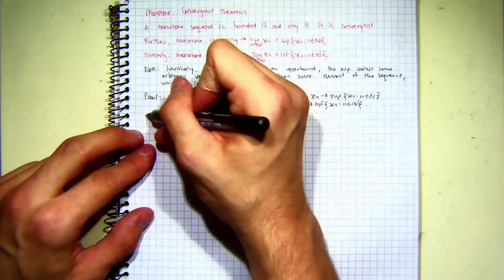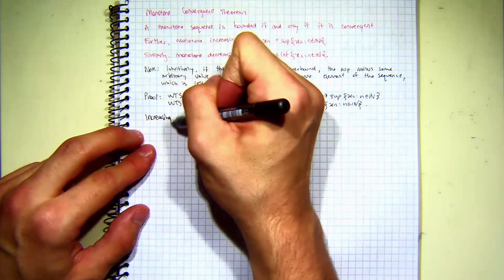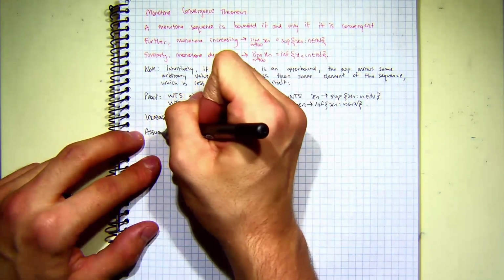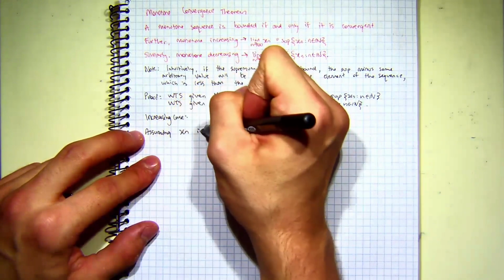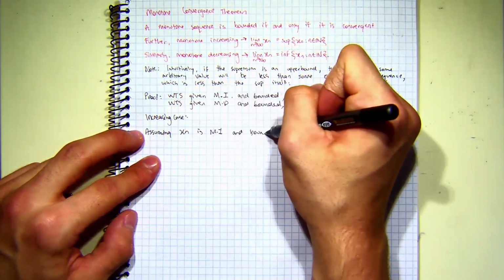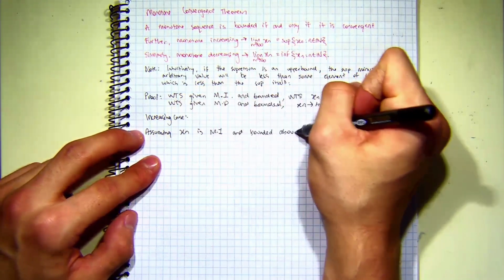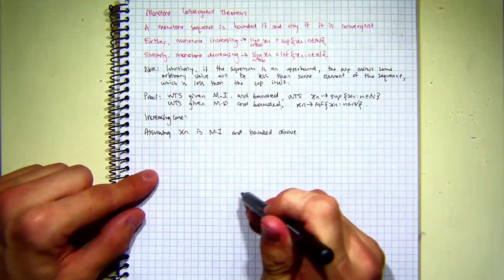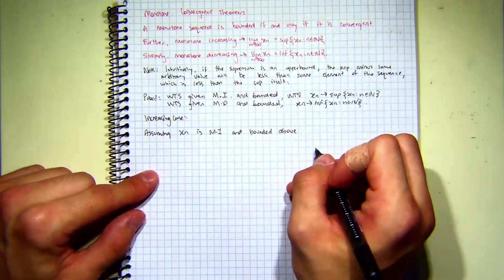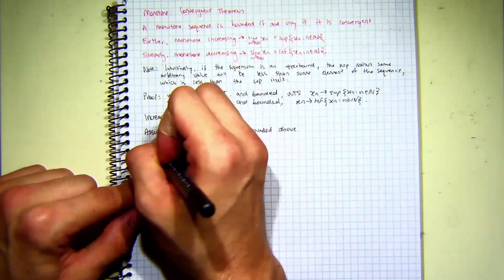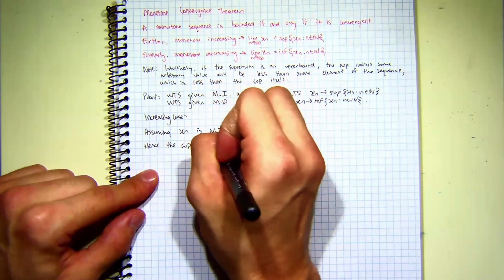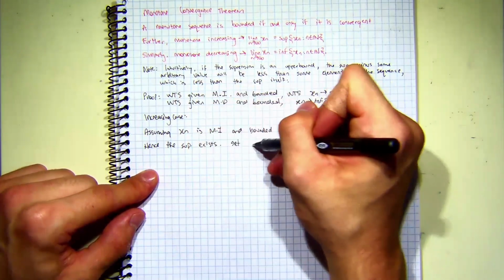Okay, so let's start with the increasing case. So assuming xn is monotone increasing and bounded above, which means it's increasing for all values in front of it and it has an upper bound, this implies that the supremum exists. So let's just call the supremum A.